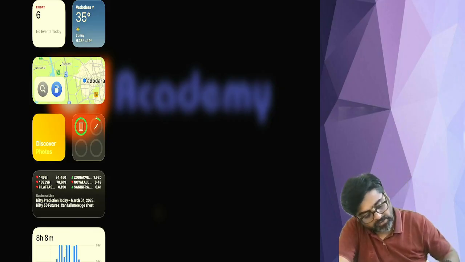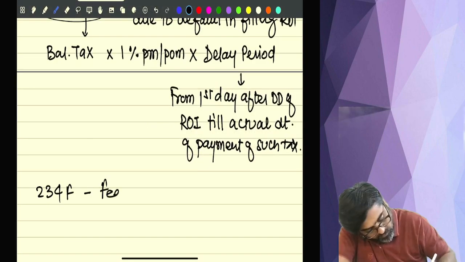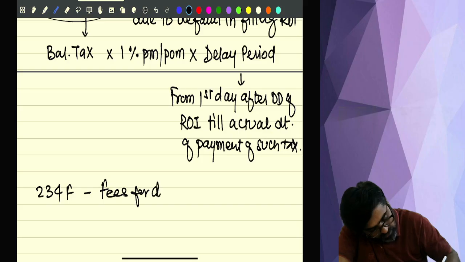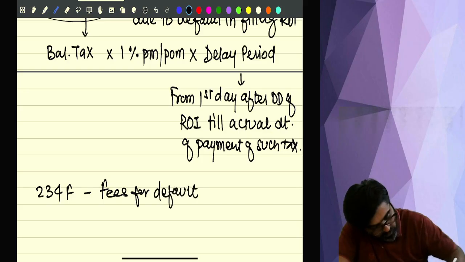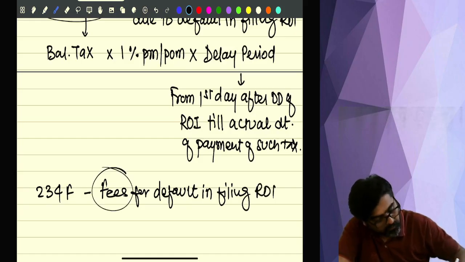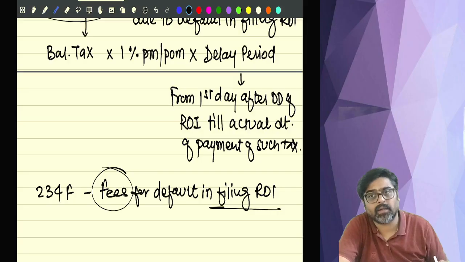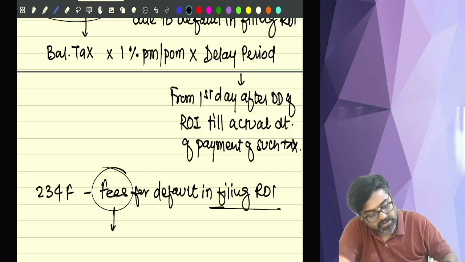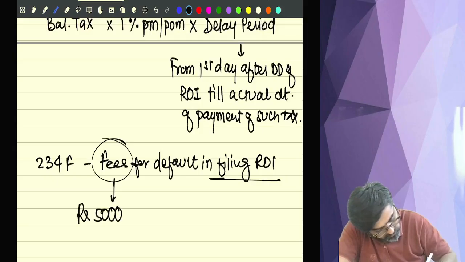So there is one section 234F, which talks about fees for default in filing ROI. So if you have filed your return after the due date, then there will be a fees which will be charged, and that fees is flat 5,000 rupees.